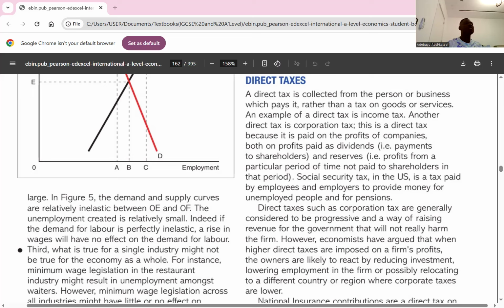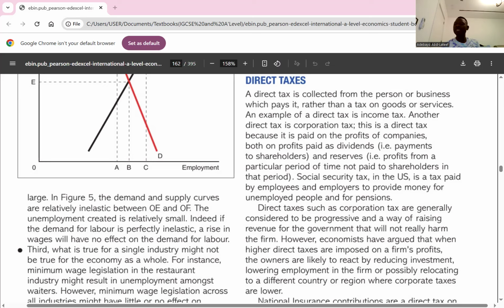Now to labor demand. When we talk about labor demand, we're talking about the number of workers firms are willing and able to employ at a given wage rate, right? Good. So what is the effect of direct tax on labor demand? Direct taxes such as corporation tax can influence a firm's decision to hire. Firms only employ workers if the terms and conditions are right, especially when it comes to taxes paid, because taxes are part of their cost of production.